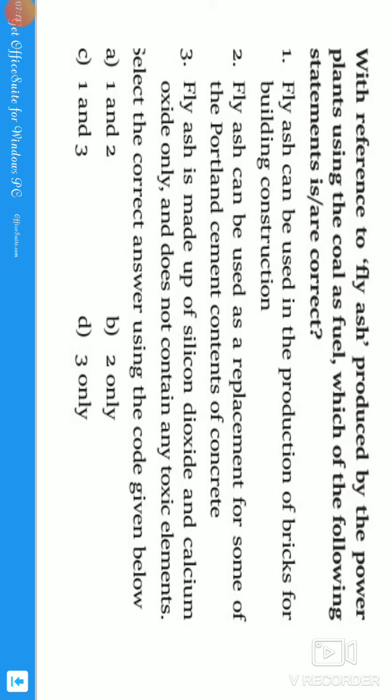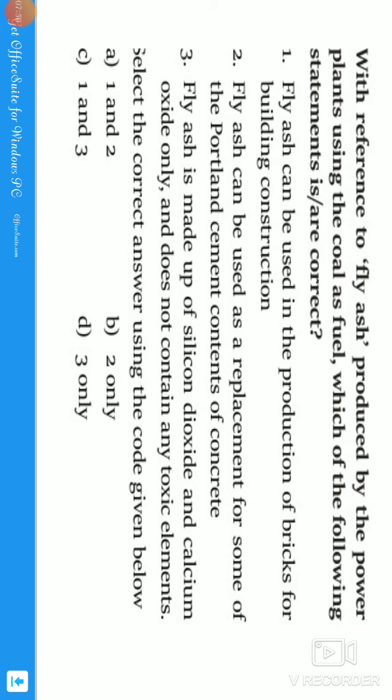Fly ash can be used in the production of bricks for building construction, guys. Exactly, guys. So instead of using the material that is used for the bricks as it is, we can add some portion of the fly ash such that the bricks will be made very strong. It will strengthen the brick, and the material used is also reduced. So fly ash can be used in the production of bricks for building construction. Okay, that is a correct statement.